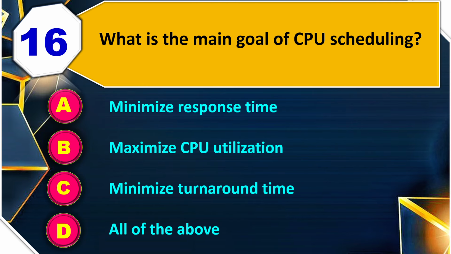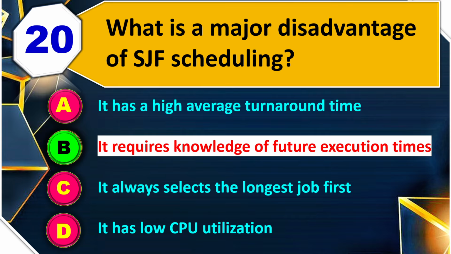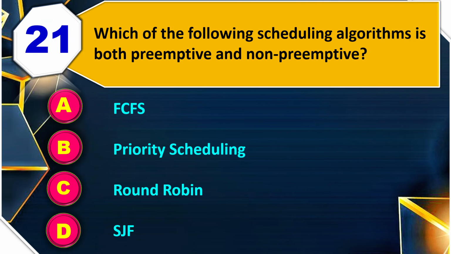20. What is the major disadvantage of SJF scheduling? It has a high average turnaround time, it requires knowledge of future execution times, it always selects the longest job first, it has low CPU utilization? So the right answer is it requires knowledge of future execution times. 21. Which of the following scheduling algorithm is both preemptive and non-preemptive?